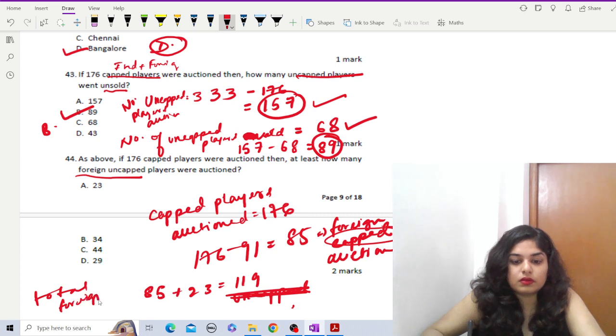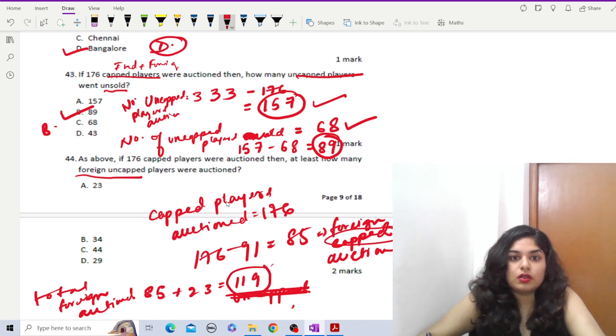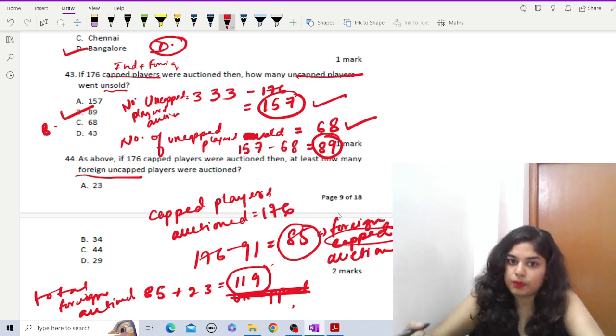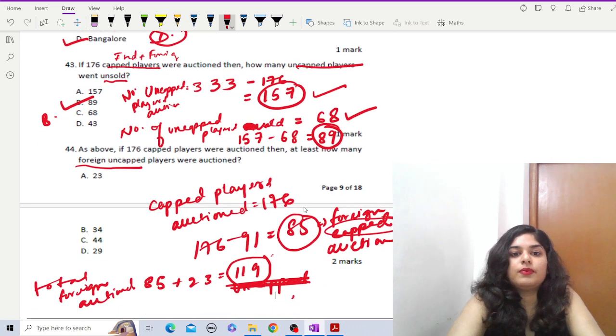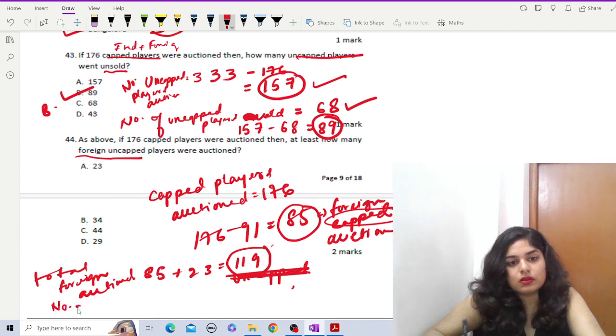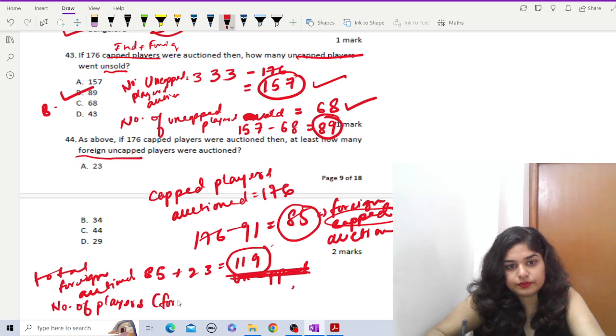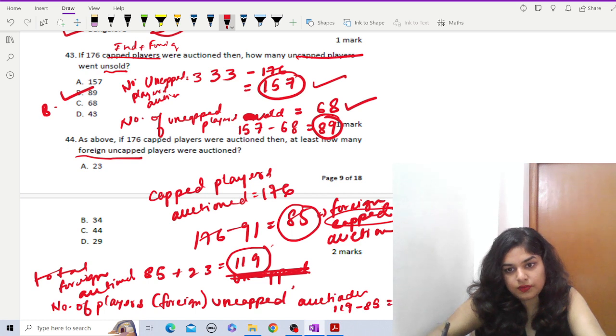Foreign players auctioned, right? So if you want to find out the uncapped foreign players auctioned, out of this total you have to subtract the capped auction, then only you will find out the uncapped auction, right? So the last step you have to do is the number of foreign uncapped players auctioned is 119 minus 85 is equal to 34.